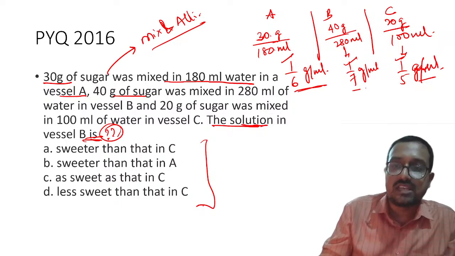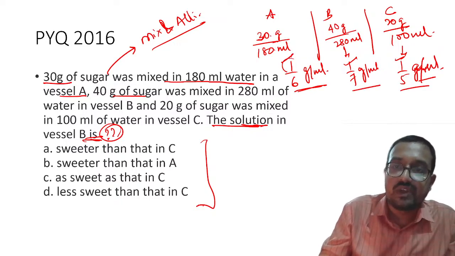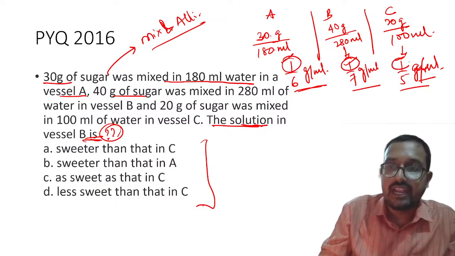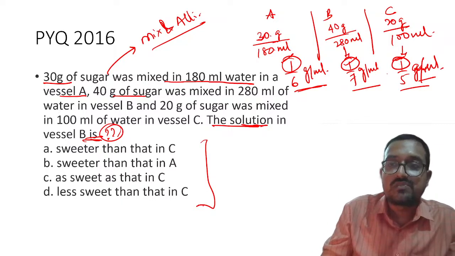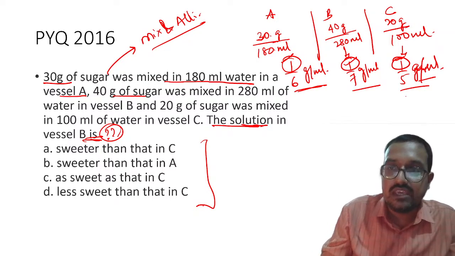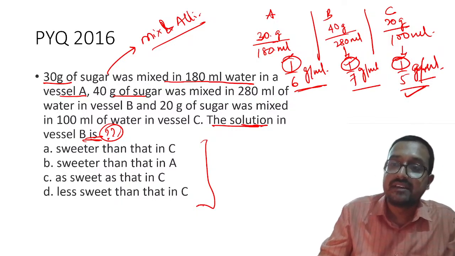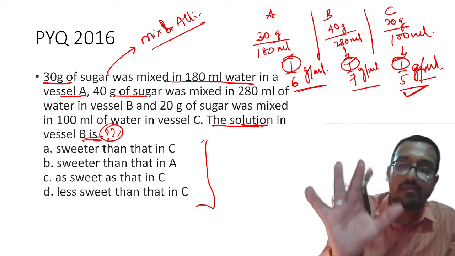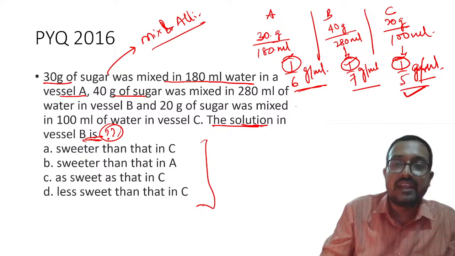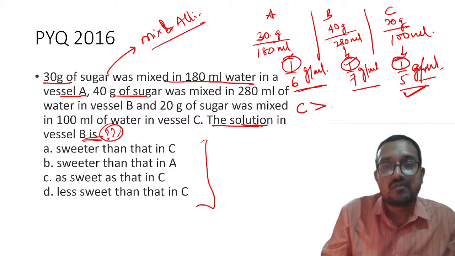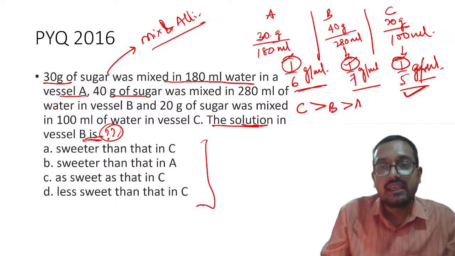So now, my dear students, let us come back. Please remember, numerator is 1 everywhere, right? That is the same. So my dear students, which is the sweetest? If you see, the concentration of sugar is highest in this one. For every 5 ml, there is 1 gram of sugar, right? So C will be the sweetest, followed by B, followed by A.